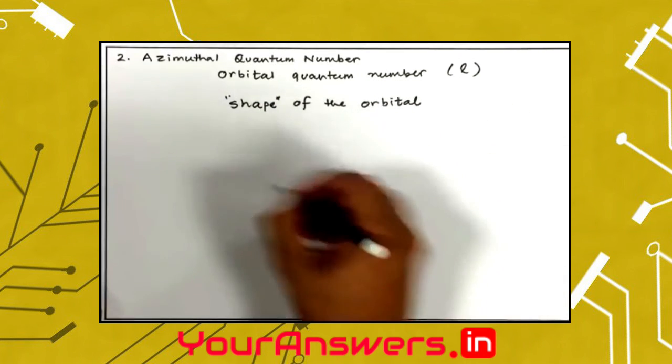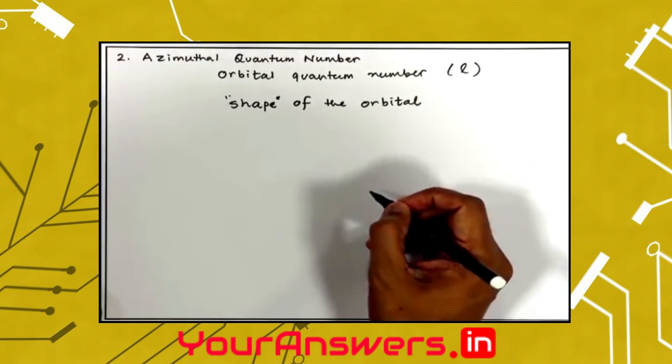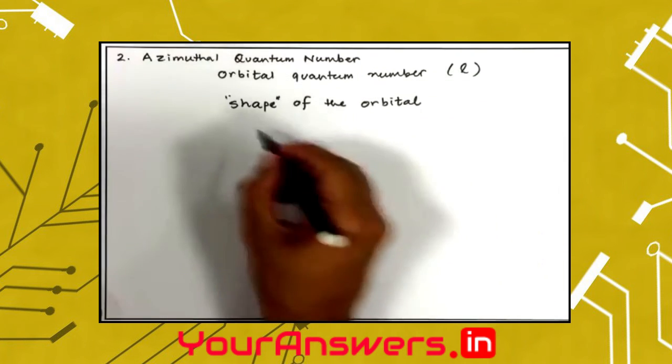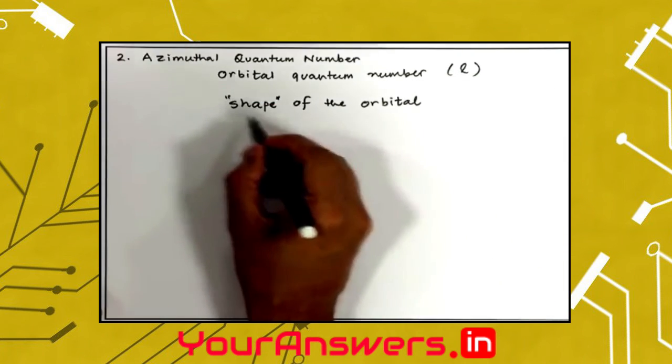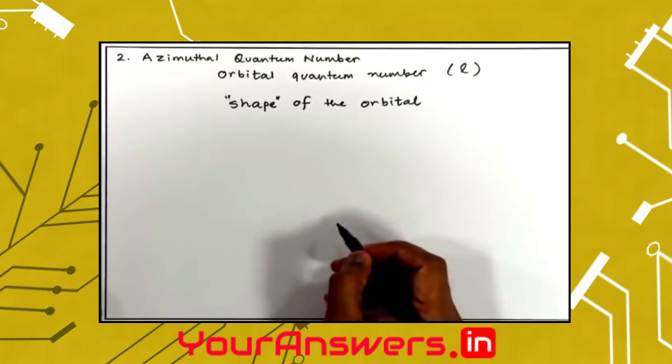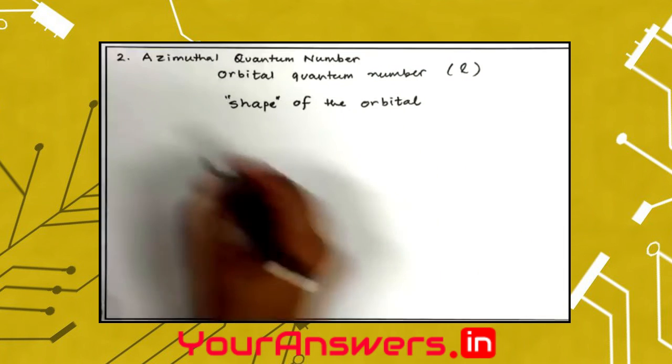So we saw how big the house of the electron was. Now with orbital angular momentum, we will see the shape of the house of the electron, or the shape of the orbit.